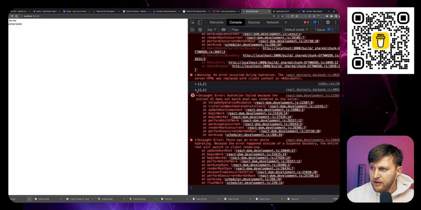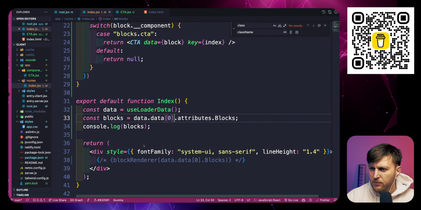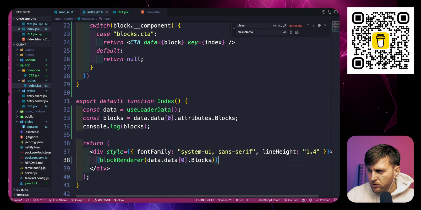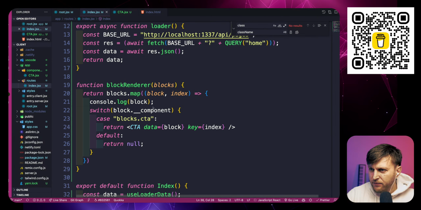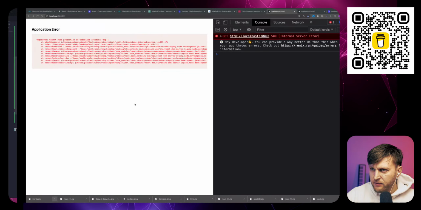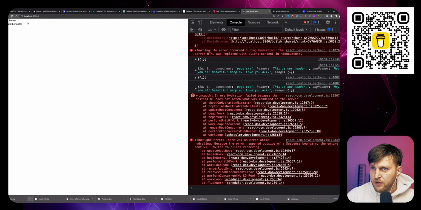So now we're getting our blocks. So now what I'm going to do is I'm going to pass my blocks to my block renderer. And now we should see those blocks here. And if I refresh, we are able to see our blocks from our block renderer.